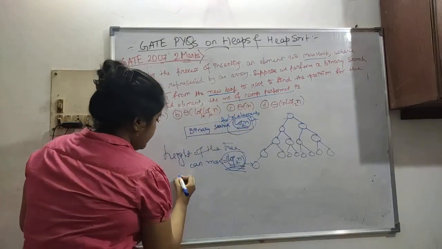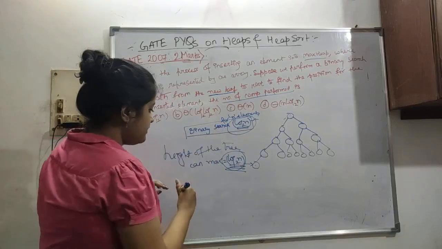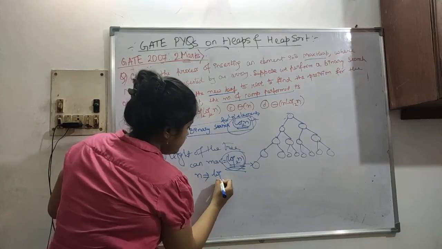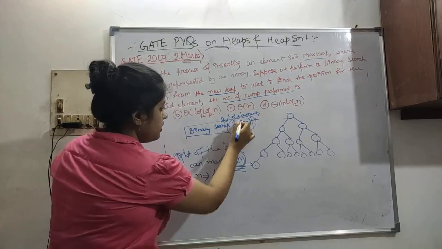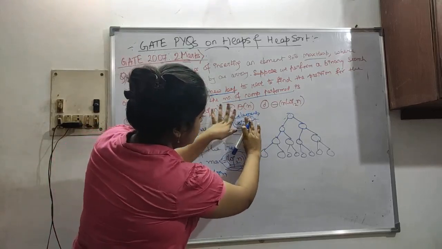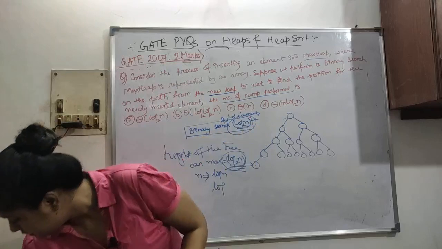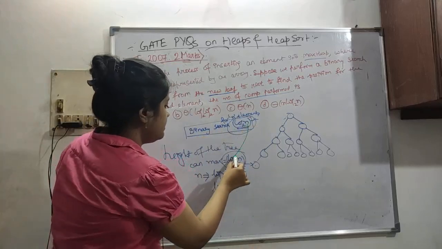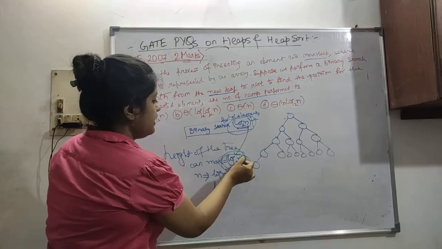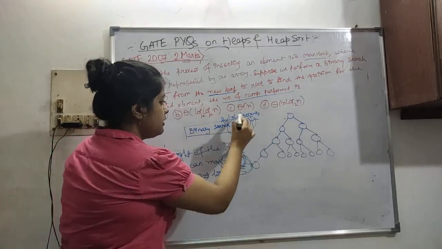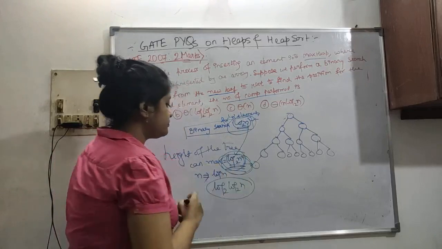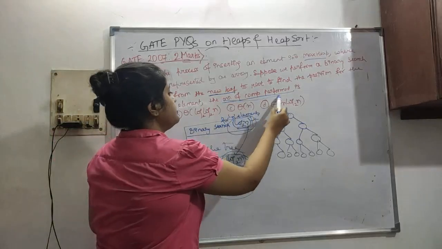Listen to this very carefully. In place of n, we are using log n. So this n is replaced by this log n. This is n elements, and it will take log n. So in place of n, we are putting log n. So this is our number of comparisons performed.